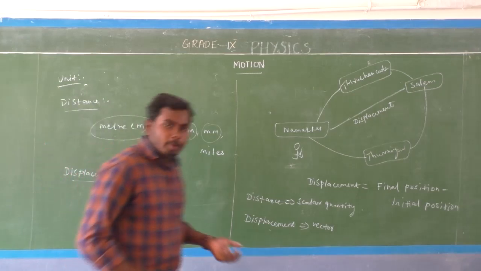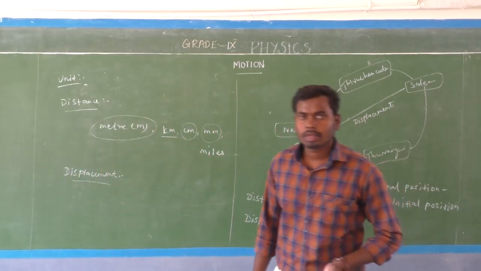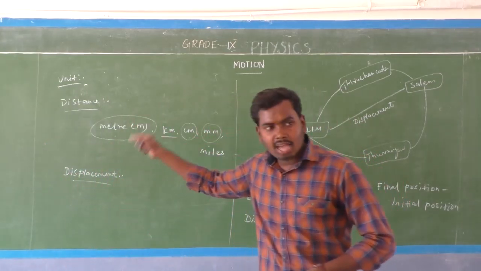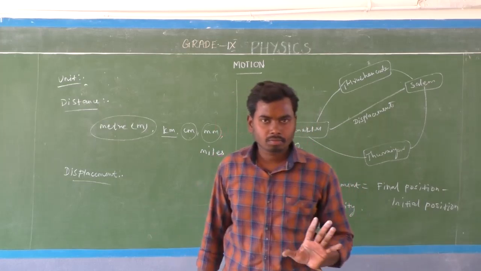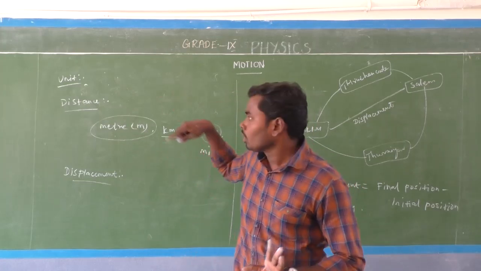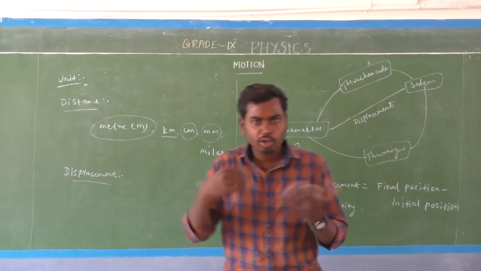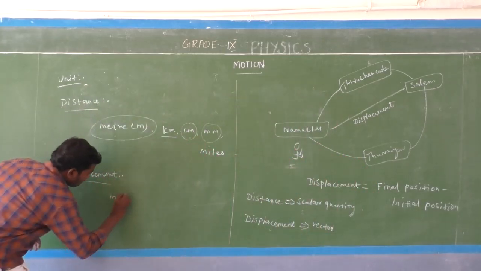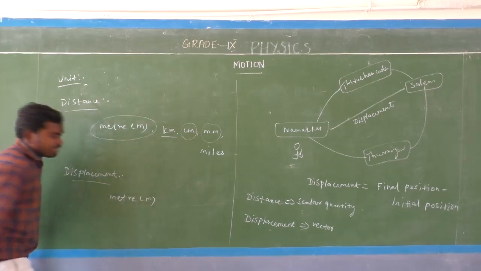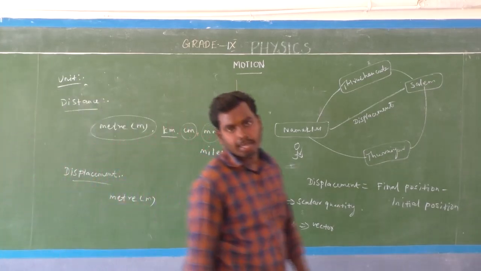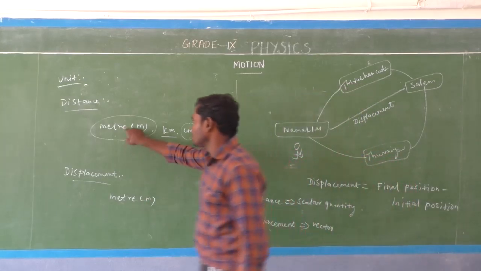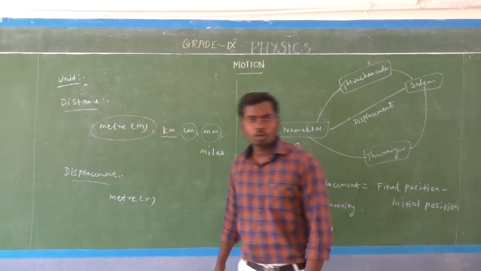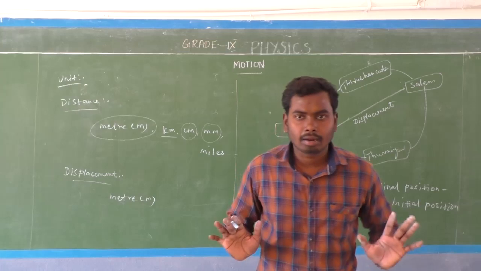Next one is displacement. What is the unit of displacement? Here, both distance and displacement have the same SI unit. Already we have studied that. The SI unit of displacement is also meter, isn't it? Both distance and displacement, the SI unit is meter.